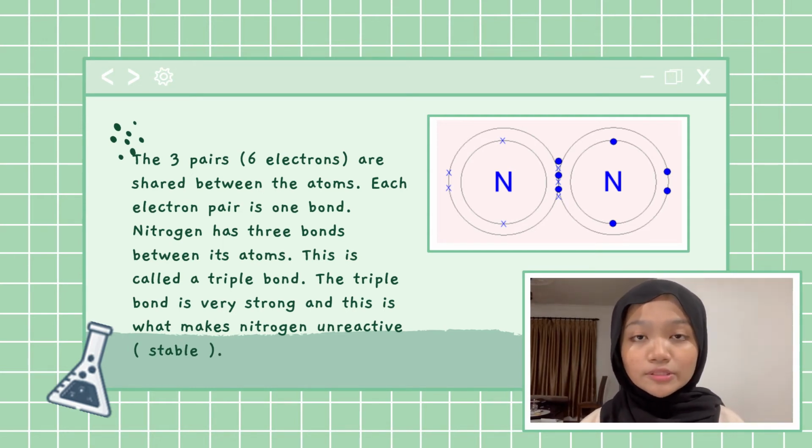Nitrogen has 3 bonds between its atoms. This is called a triple bond. This triple bond is very strong and it is what makes nitrogen unreactive or stable. There are no ions present in nitrogen gas because the electrons are shared instead of transferred from one atom to another.